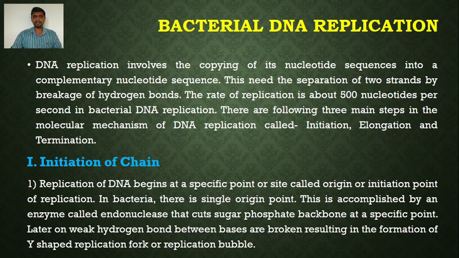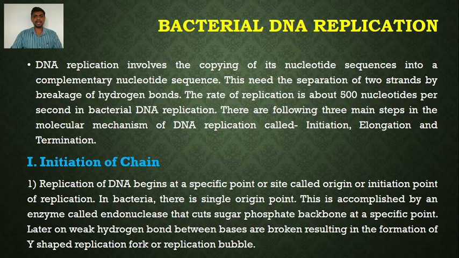The origin of DNA replication is accomplished by an enzyme called endonuclease that cuts the sugar phosphate backbone at a specific point. So restriction endonucleases are among the enzymes that cut the bacterial DNA at a specific point by breaking down the sugar phosphate backbone.